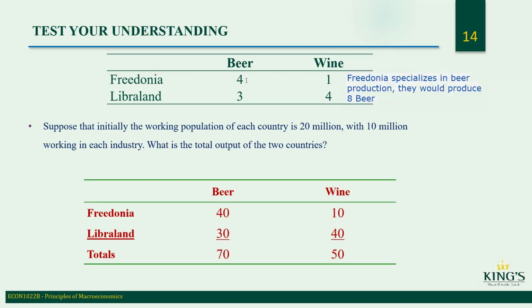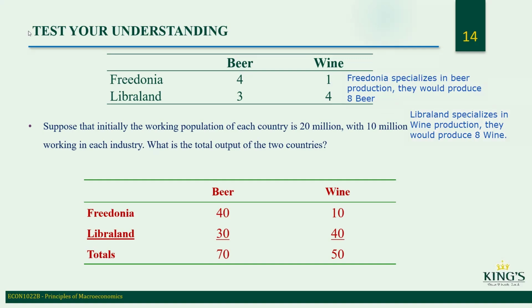So this 4 would double because they're spending all their time doing it. But if Liberland specializes in wine production, they would produce 8 wine because it doubles, since they're spending all the time on that. So that's my correction there.